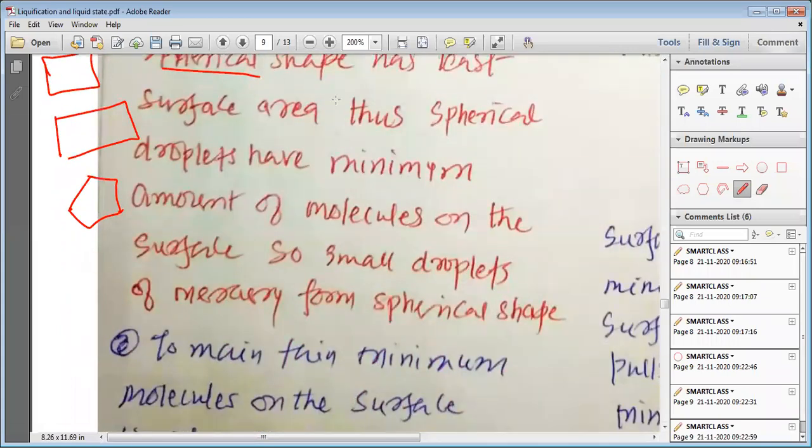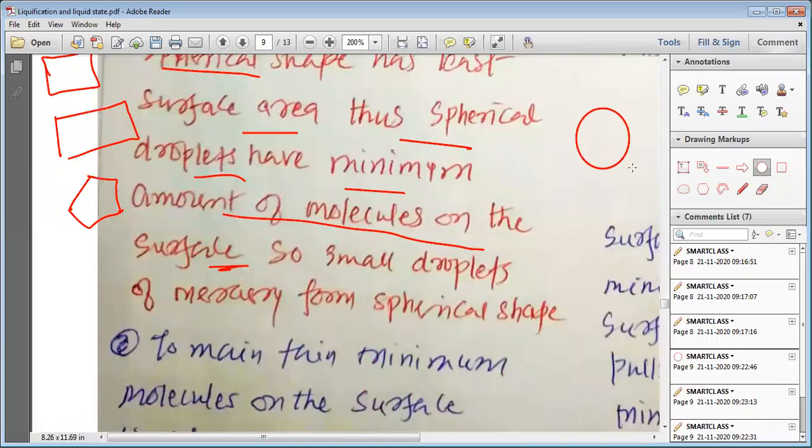As the spherical shape has the least surface area, the spherical droplets have the minimum amount of molecules present on the surface. So suppose you have a liquid available in the form of a droplet which is spherical in nature, then it has the least amount of molecules present on the surface. And you know, the liquid wants to have the minimum amount of molecules on the surface, or molecules do not want to stay on the surface.